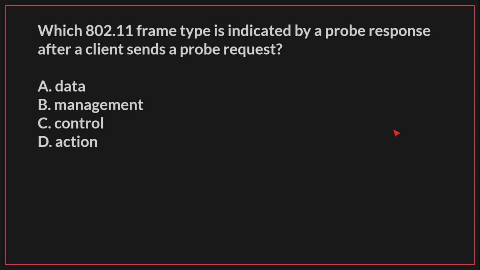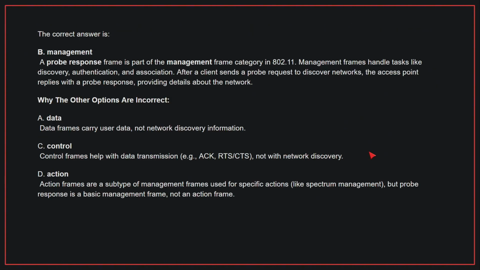Which 802.11 frame type is indicated by a probe response after a client sends a probe request? The correct answer is B. Management. A probe response frame is part of the management frame category in 802.11. Management frames handle tasks like discovery, authentication, and association. After a client sends a probe request to discover networks, the access point replies with a probe response, providing details about the network.